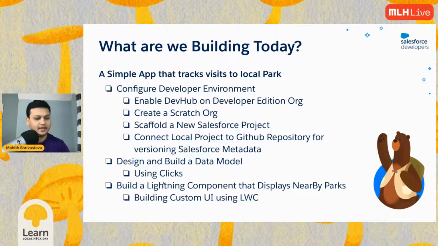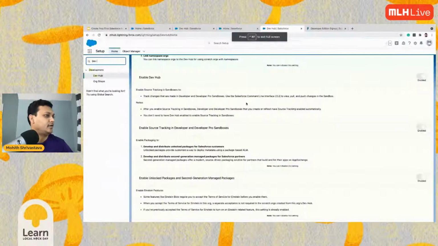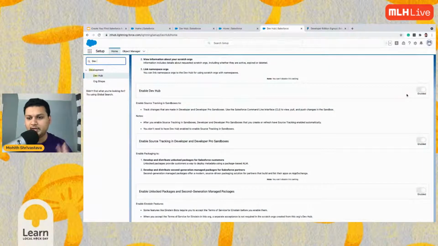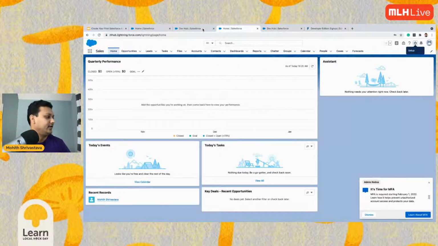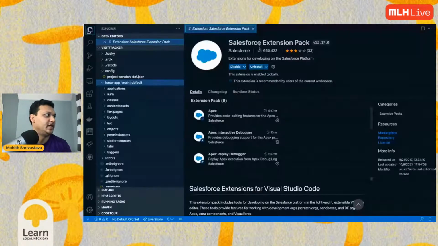But yeah, so okay, we are building a simple application. Now you have enabled the Dev Hub, right? If you enable the Dev Hub, go ahead and reauthorize it, and you should see that the authorization is successful. Now that I have the authorization successful, the next step is to create a scratch org.